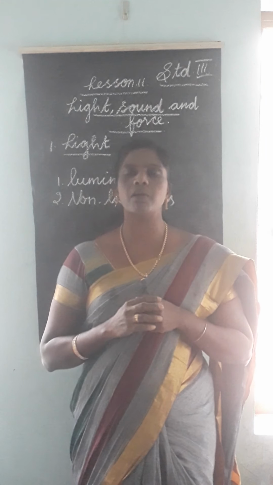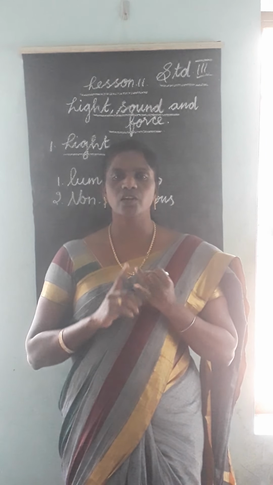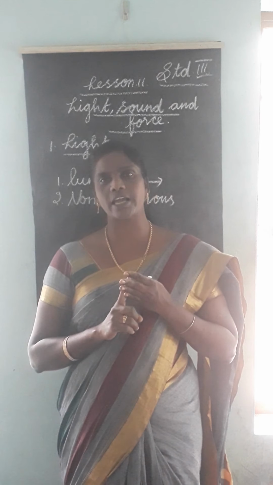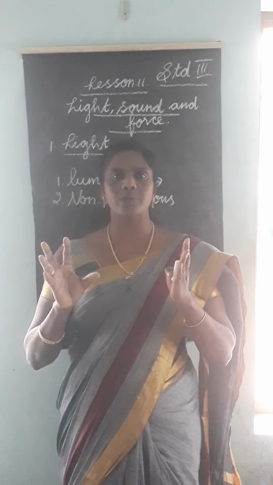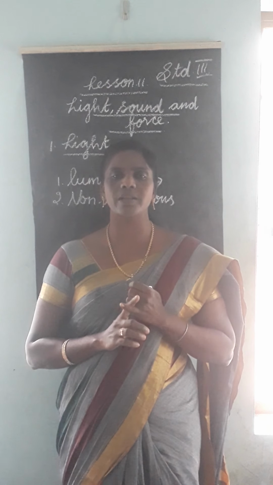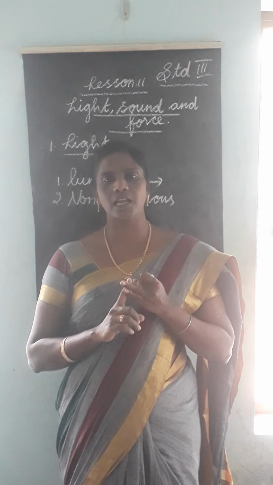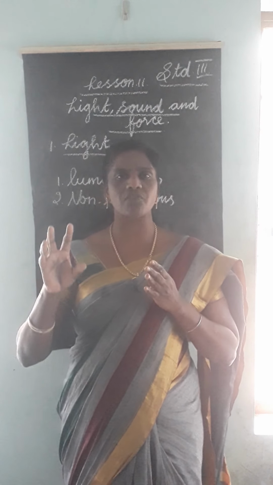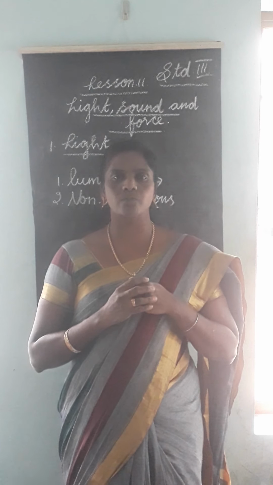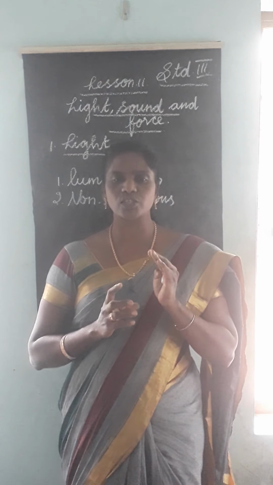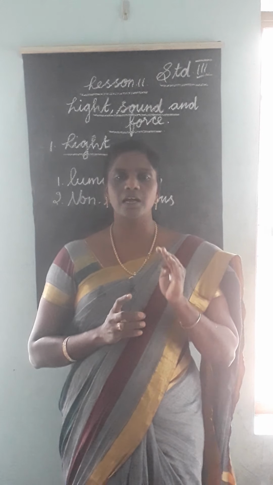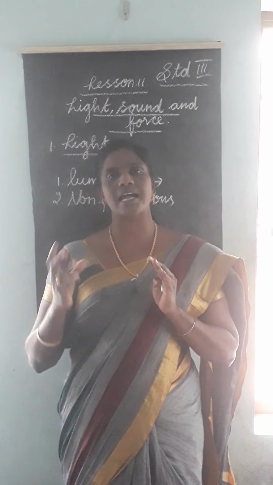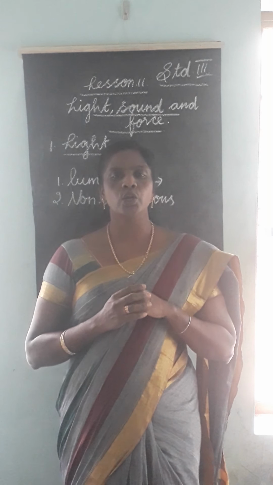Say the examples of luminous: sun, torch, tube light, lamp, types of lamp. So these all are luminous. What are the examples of luminous? Sun, handle, torch light, lamp. So these are the examples of luminous objects. Objects that give out light are called luminous.